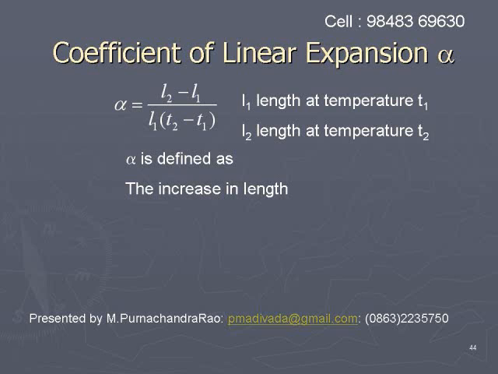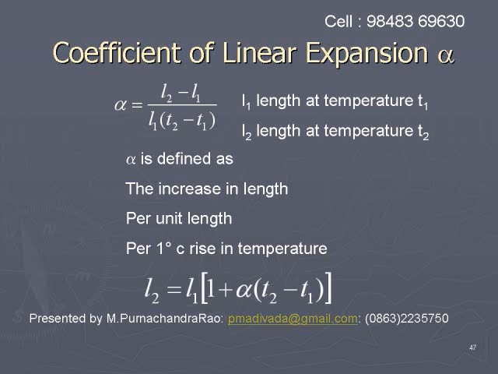The relation for alpha is L2 minus L1 by L1 into T2 minus T1, and alpha is defined as the increase in length per unit length per 1 degree centigrade rise in temperature. By rearranging the above relation, we get L2 is equal to L1 into 1 plus alpha into T2 minus T1.